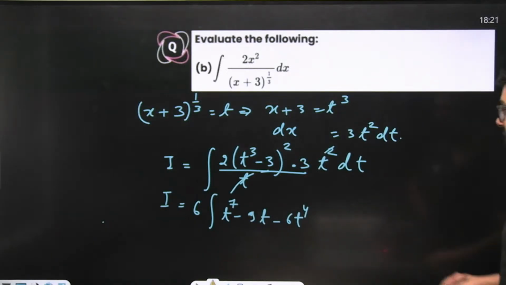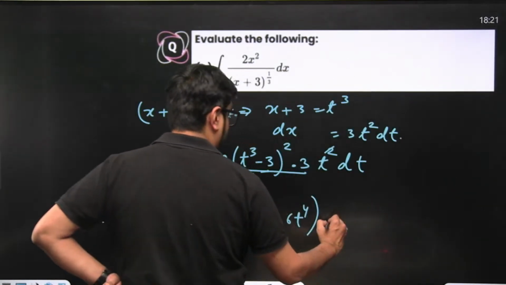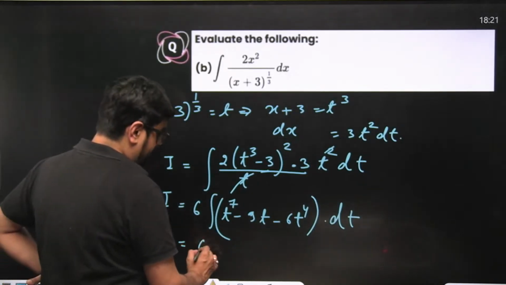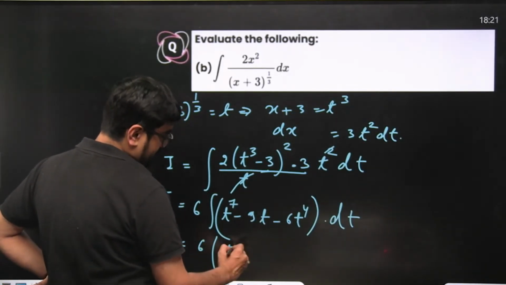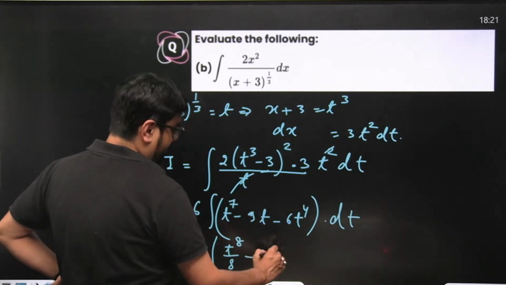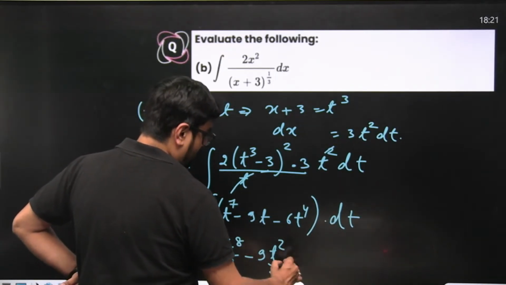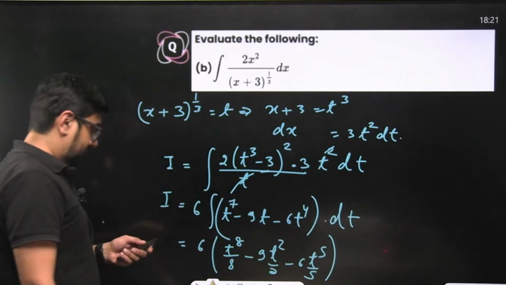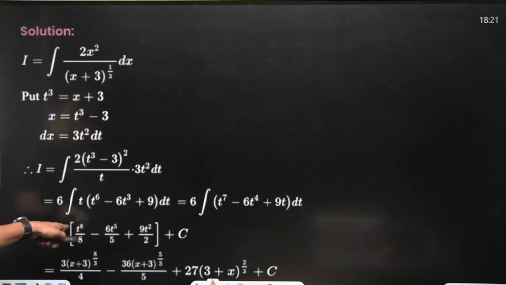And this entire thing with dt. You can integrate this very easily. This will become 6 into t to the power 8 by 8 minus 9 into t square by 2 minus 6 into t to the power 5 by 5. Let's check. Yes, we are getting this thing only.